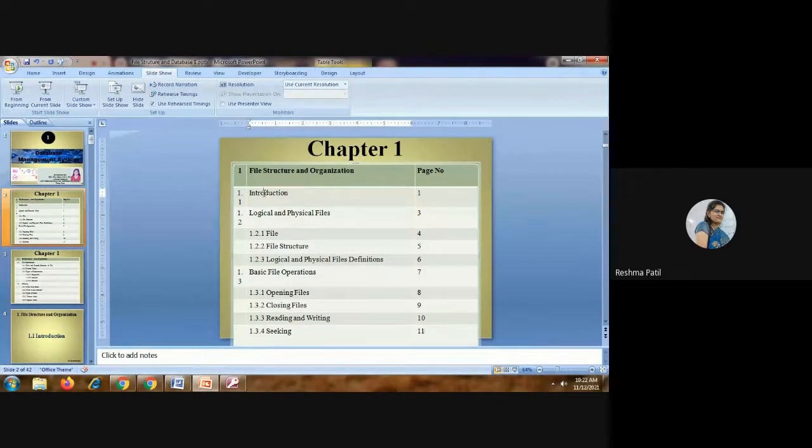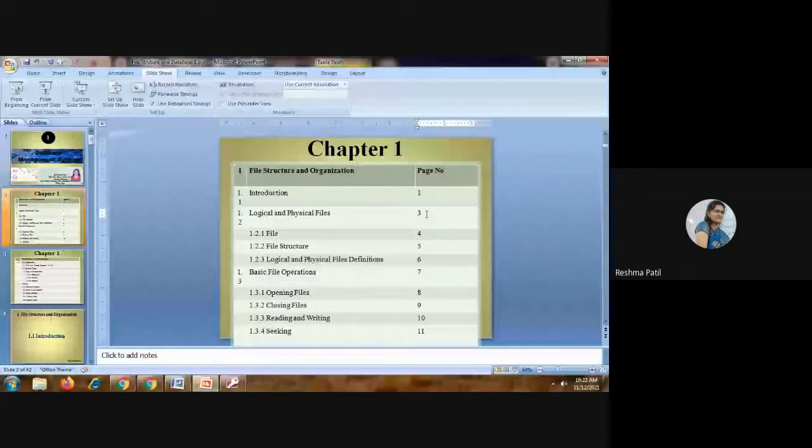See, this is the content, 1.1. Where can we find this content? That number is stored here. Same, the block address is stored here. This is your key, the search key. I want to find the introduction of the chapter. This is the search key. Where can I find this? This is the address. Same way indexing works. The search key is there and the block address is there, so you can directly go to this page. Same for logical and physical file.